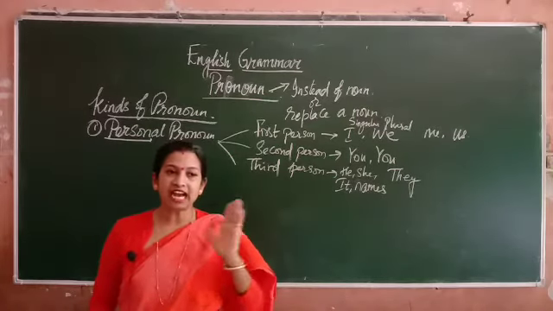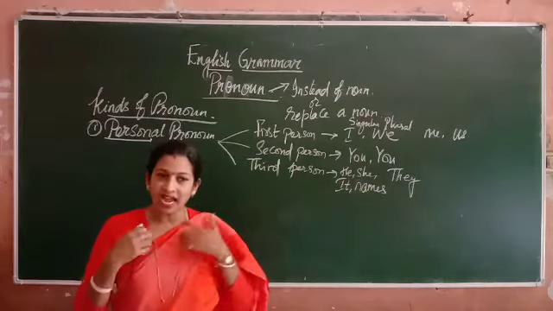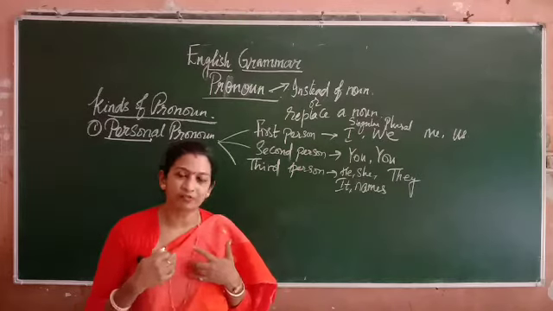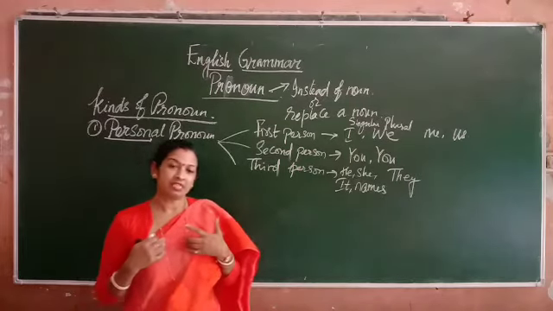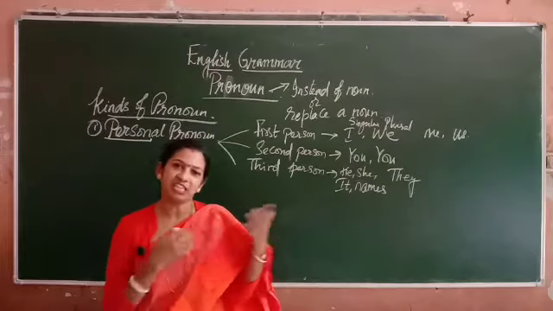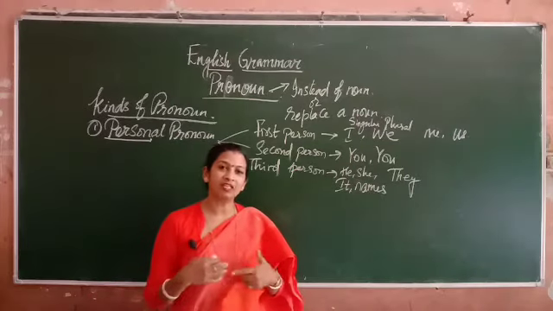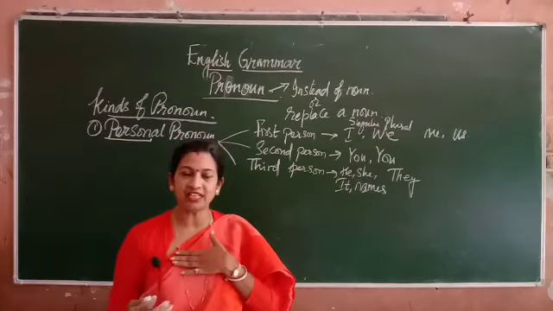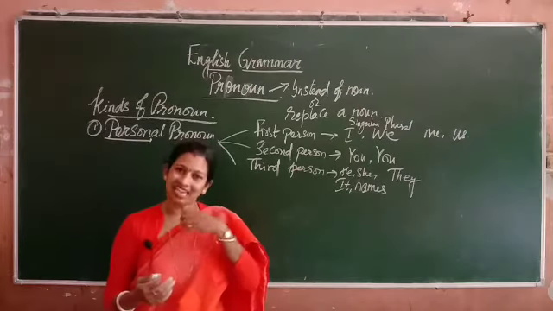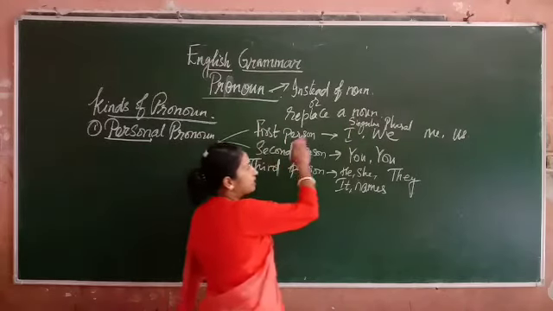If it is done by Ramesh, or I will take my own example. If I am saying that it is done by Sonali Pandey, can I say that it is done by Sonali Pandey as Sonali Pandey myself? No. So I will say it is done by me. That means I am taking the accusation, the blame or the claim on me that it is done by me. So this is first person accusative.